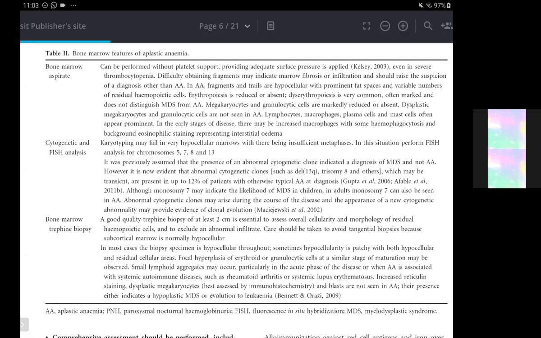Another thing they mentioned that we can look for is hypocellular MDS and AML, which would of course mean a differential, and this would be ruled out because of the absence of blasts. CD34 count will rule out any sort of AML, and hypocellular MDS can be ruled out mostly on the cytogenetic analysis, even of the aspirate. So in children, if monosomy 7 is present, this would indicate mostly MDS, and in adults, monosomy 7 would indicate aplastic anemia. Otherwise, trisomy 8 and deletion 13q, these abnormal cytogenetic clones, may be present in a typical aplastic anemia diagnosis as well.